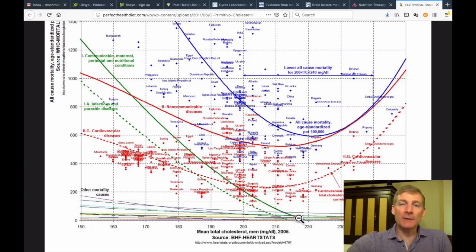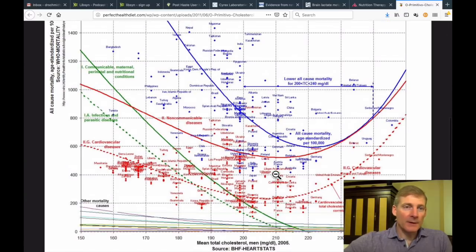There was a time when people would ask me, what's the best thing to prevent a cold? And I would say take echinacea. Still a good answer, but a better answer now is ketosis. The next one is this red dotted line. This is cardiovascular diseases. Same kind of pattern. It goes down, then it goes up. The healthy range is about, let's pick 190, and then it starts to come up about 220. So that's a level sort of measurement right there. It says right here that cardiovascular diseases and total cholesterol are weakly correlated. That's this statement right here.